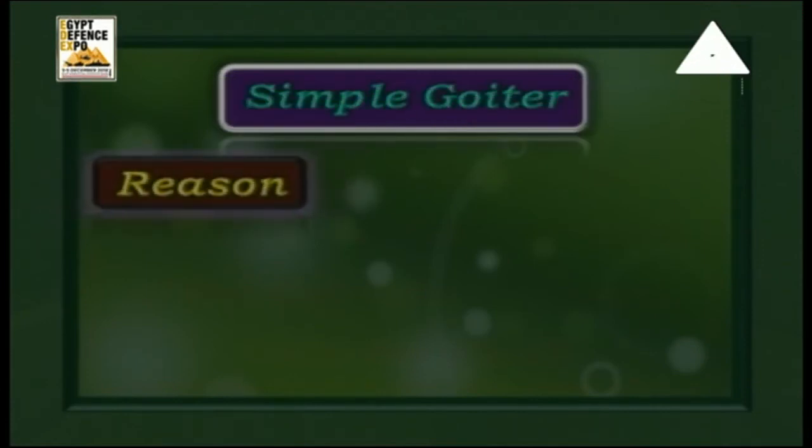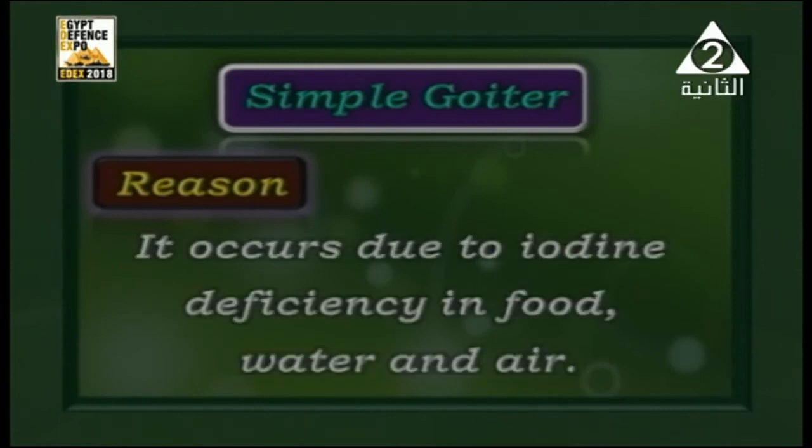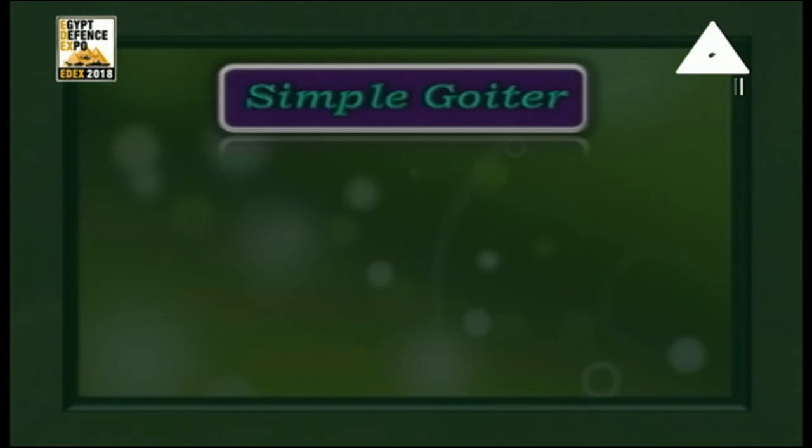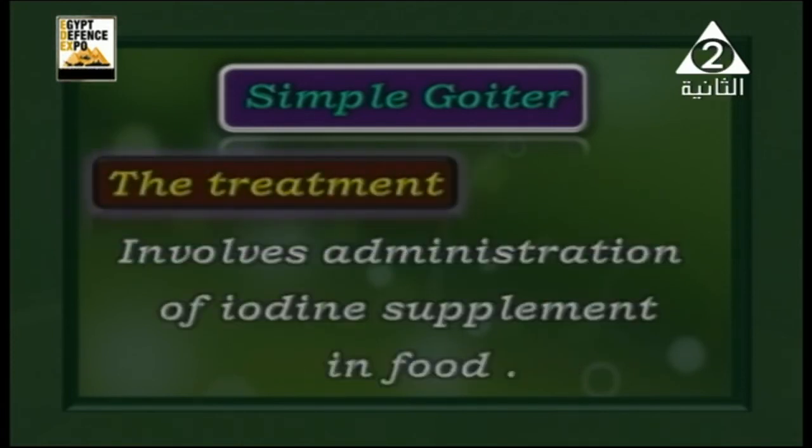Its reason and how can we treat it? Its reason: it occurs as a result of iodine deficiency in food, water, and also in air. How can we treat it? Actually, hypothyroidism we can treat by administration of iodine. I mean to increase the amount and supplement of iodine in food in your daily life. Well, hypothyroidism is divided into two parts, in children, as we said, and also in adults.